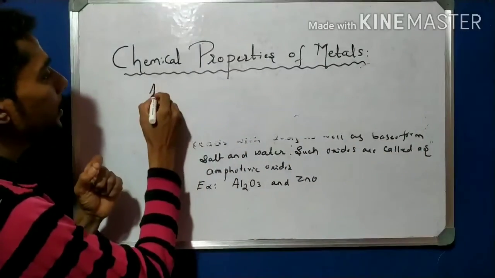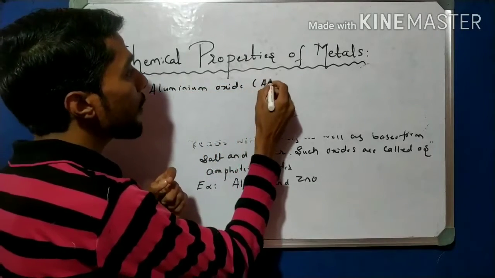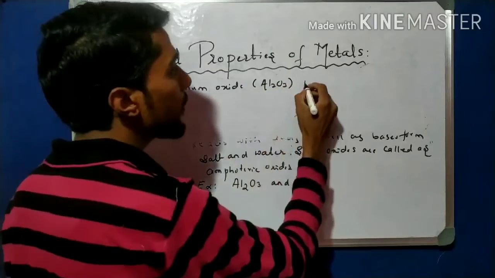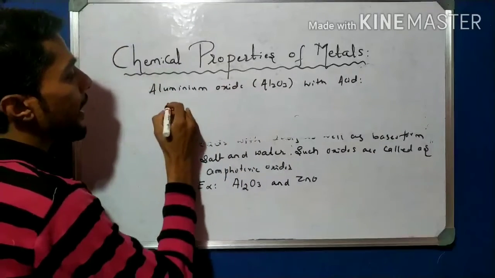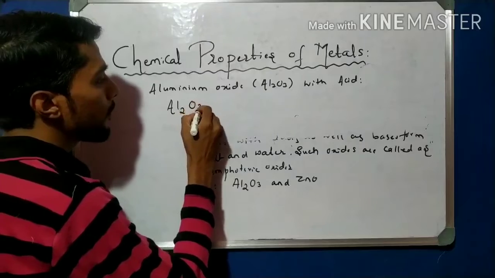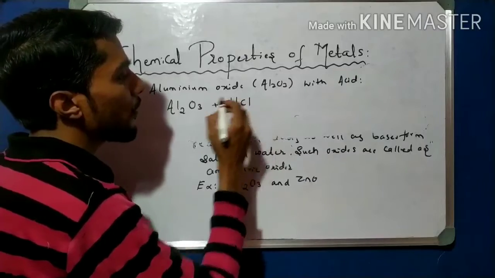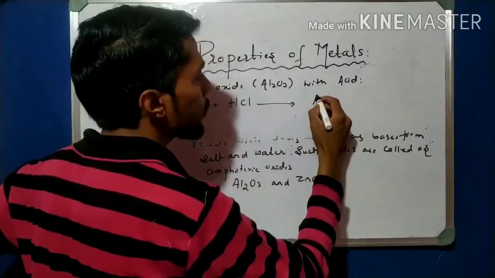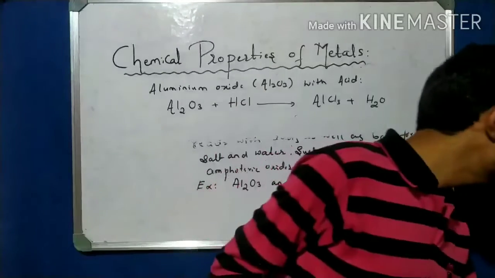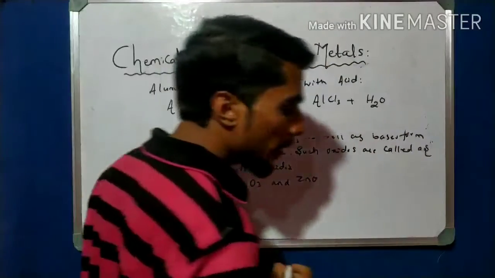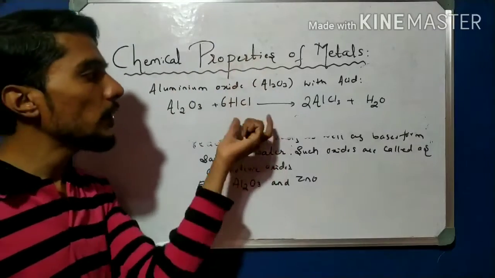Now come to the other important point, that is about the reaction. Here aluminium oxide, that is an amphoteric oxide, with acid. See this reaction. Al2O3, aluminium oxide, plus acid, I take here HCl, hydrochloric acid. So we get aluminium chloride plus H2O. Balancing, I get 6 here and 2 here. This is the balanced equation of aluminium oxide with acid.